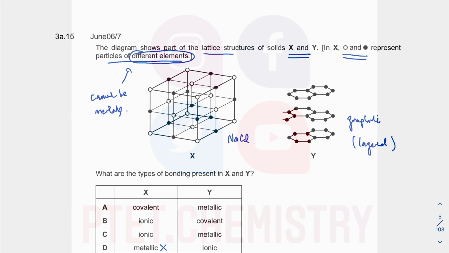So that's very clearly a covalent and an ionic lattice structure there, just based on your case study of sodium chloride and graphite from your A-level structure and bonding. Okay, so this is it on this 5-question series from 11 to 15 on structure and bonding.